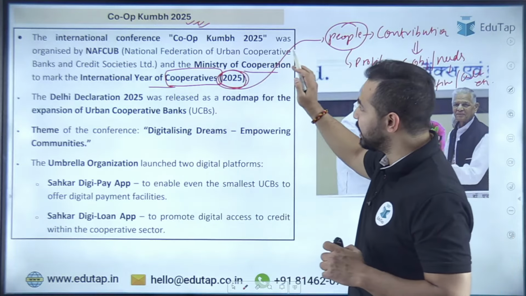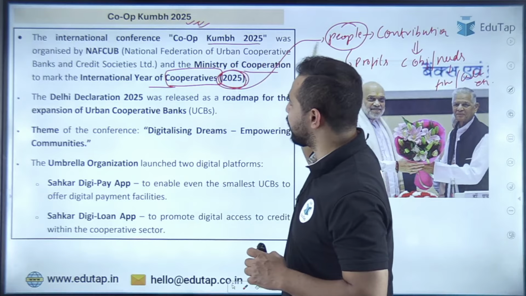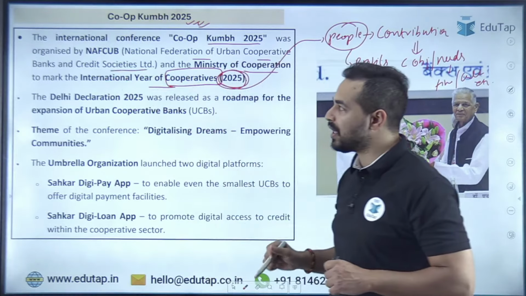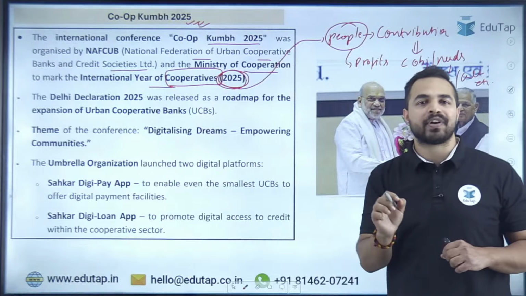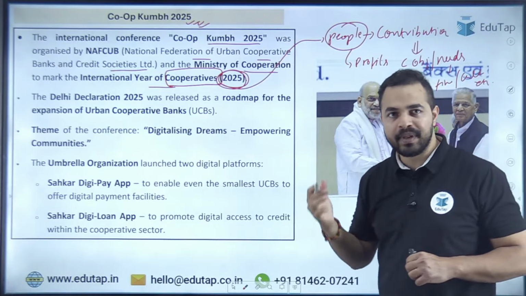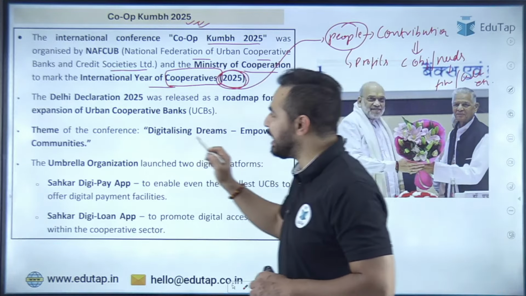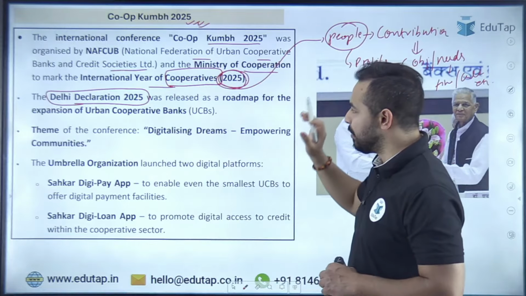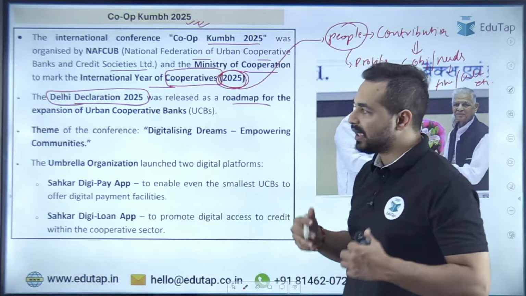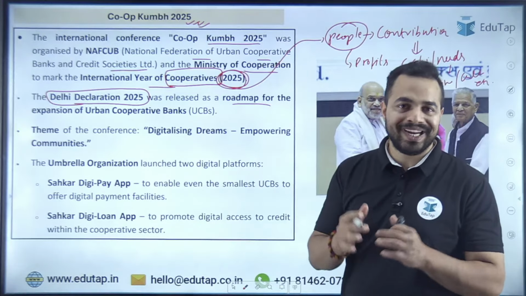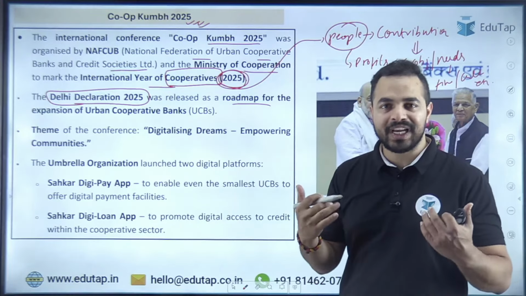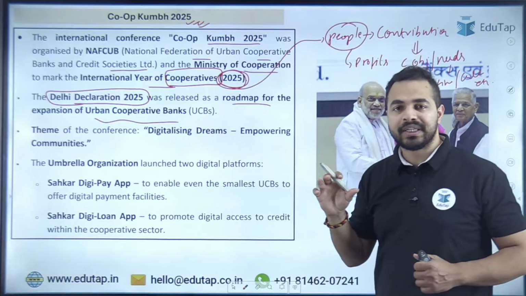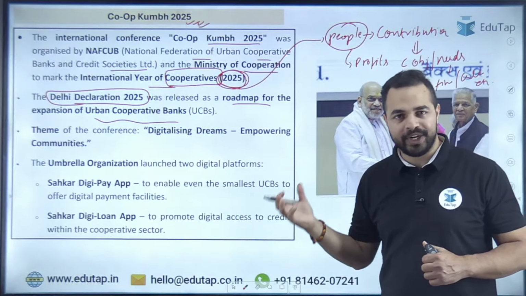Okay. So basically, Cooperative Kumbh 2025 was organized by National Federation of Urban Cooperative Banks and Credit Societies Limited. So it's an organization that is NAFCUB. It has organized this particular event. Okay. And during this event, Delhi Declaration 2025 was being signed. और Delhi Declaration basically provides the roadmap कि कैसे हम अर्बन कोऑपरेटिव बैंक्स को इंडिया के अंदर एक्सपेंड करें. How exactly we can expand the urban cooperative banks, and that is the objective of the Delhi Declaration 2025.